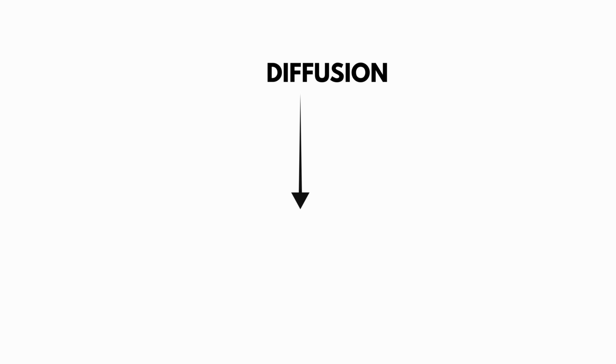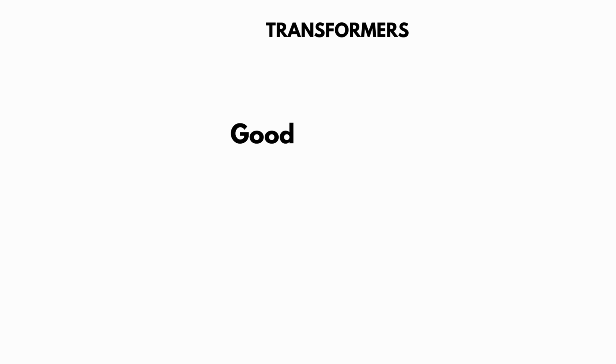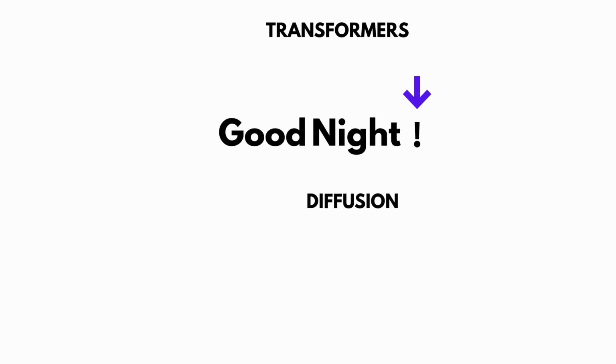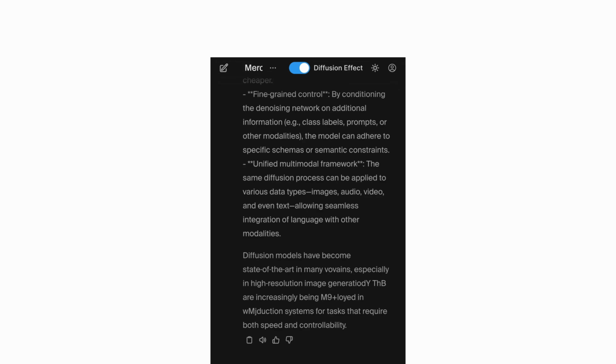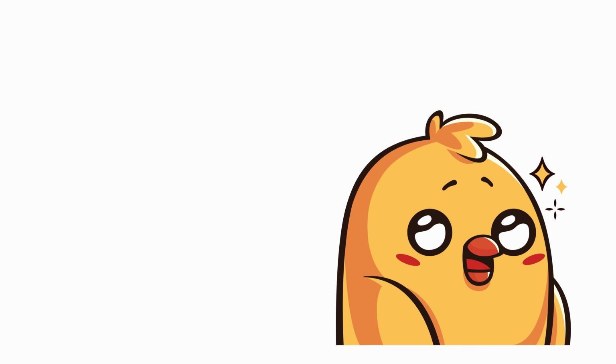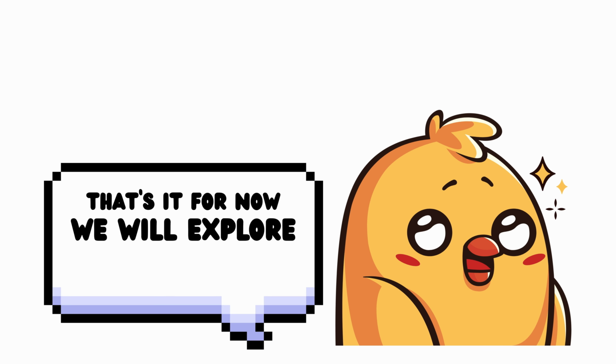On the other hand, diffusion models work in the complete opposite way. Instead of predicting one word at a time, they generate the entire content globally and all at once. This is the biggest difference. Transformers generate text sequentially and diffusion creates everything all at once. You can see it working in Mercury from Inception Labs, a next-gen LLM that works on diffusion to generate text responses.